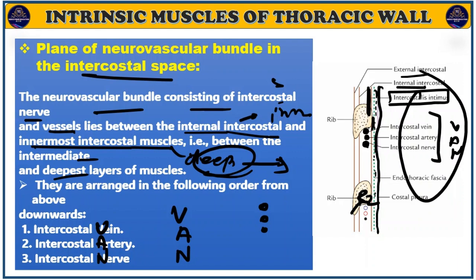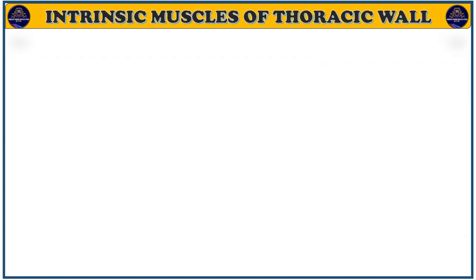So this is how the lungs are situated in our body. If you cut a transverse section, you will see it like that. Not transverse section, lateral section. So you will see it like that. So this is all about the arrangement of the ribs. This is a layman's diagram, not exact. So this is all about the intrinsic muscles of the thoracic wall.